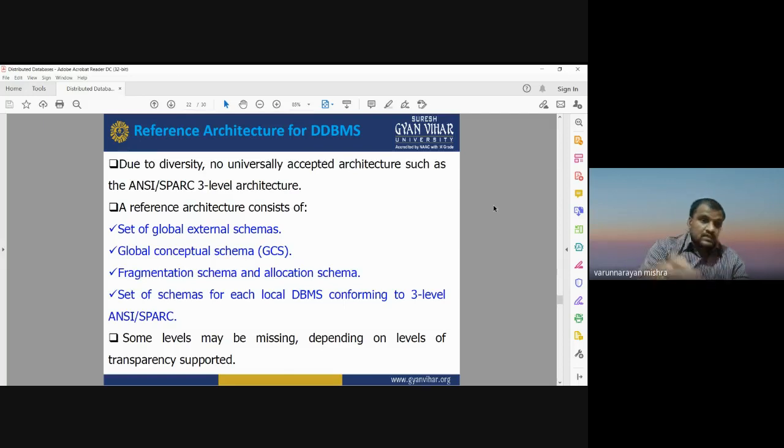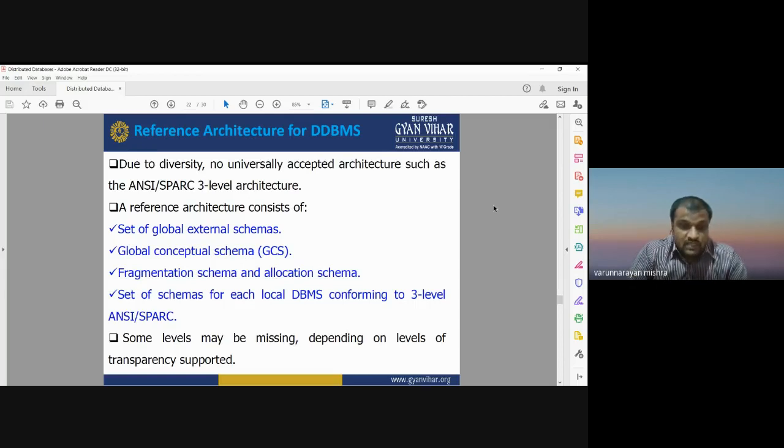But for such a distributed database management system, there is a reference architecture. A reference architecture is a set of global external schemas. It has a global conceptual schema. GCS, the global conceptual schema, can be used as a reference architecture for DDBMS, the distributed database management system. This GCS is a fragmentation schema, and it is based on allocation, meaning you can allocate the database at different locations, and the set of schemas for each local DBMS conforms to the three-level ANSI SPARC.